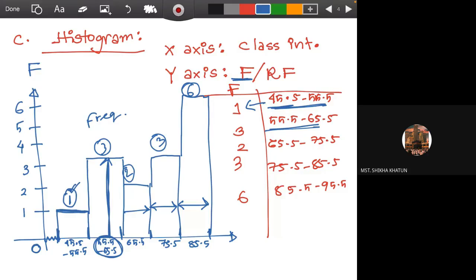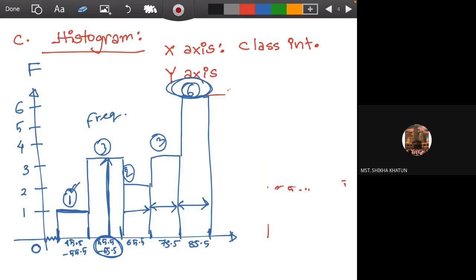Yes, ma'am. Okay, so this was histogram. The question was, you have to comment on your findings. You can just comment that majority of the students... When you write majority, minority, most, maximum, minimum, always write the data value after that, so that you'll have your findings in your comment.